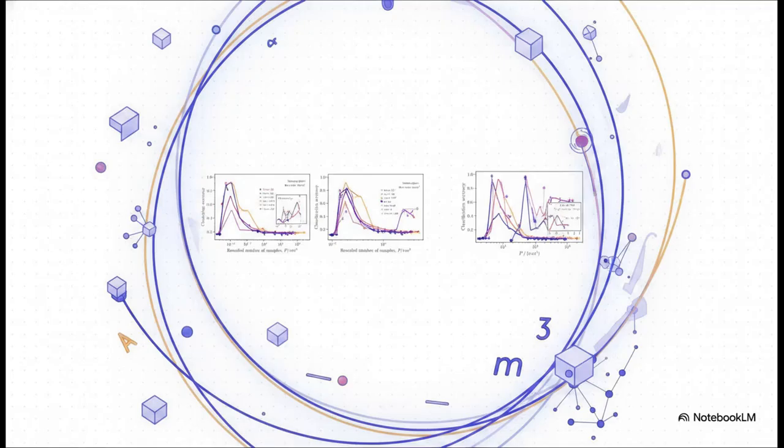And here is the absolute mic drop moment of empirical proof. Normally, learning curves for something like Data2Vec would be all over the place, totally dependent on the complexity of the data. But when the researchers rescaled the data requirements by that magic math formula, m cubed, all the learning curves perfectly collapsed onto a single predictable line. This proves the math works absolutely flawlessly in practice.